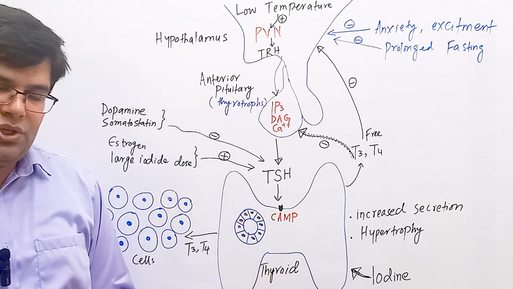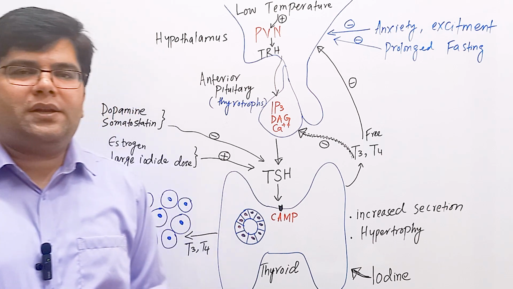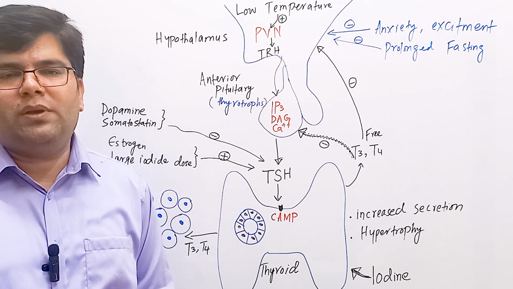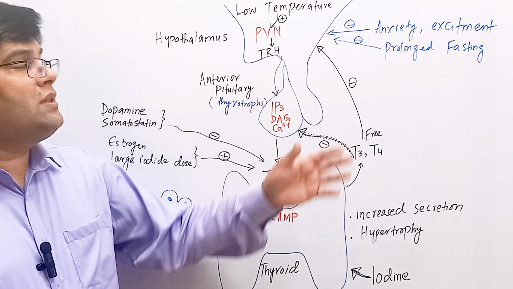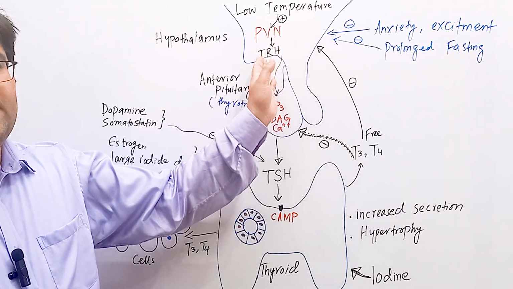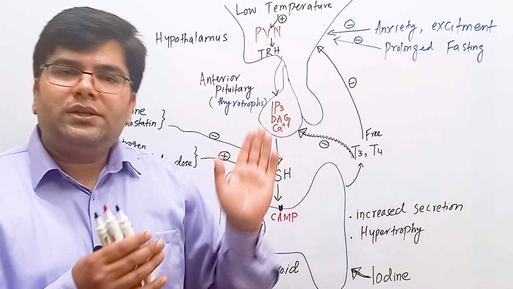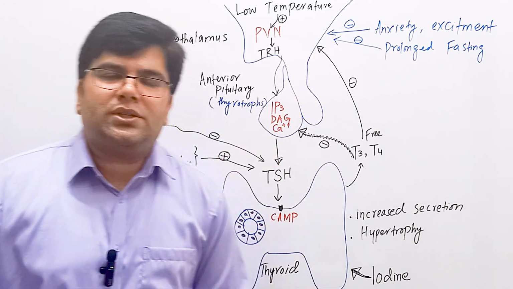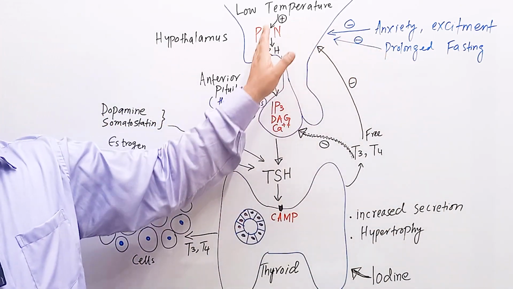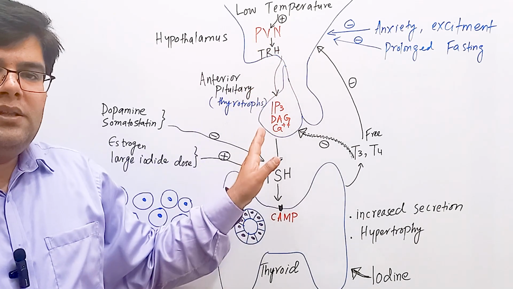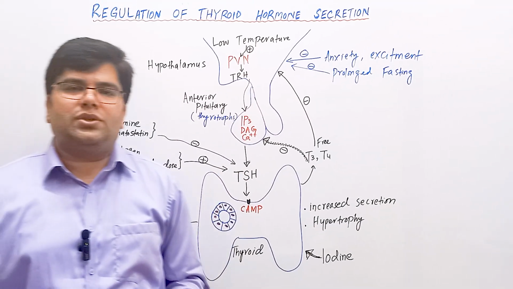We have discussed before that exposure to cold in newborn babies and in experimental animals increases the production of TRH hormone, and these factors, anxiety, excitement, prolonged fasting, starvation, and infections, decrease the production of TRH hormone and thus the production of TSH and then thyroid hormones.